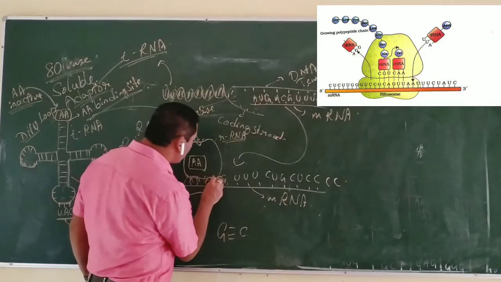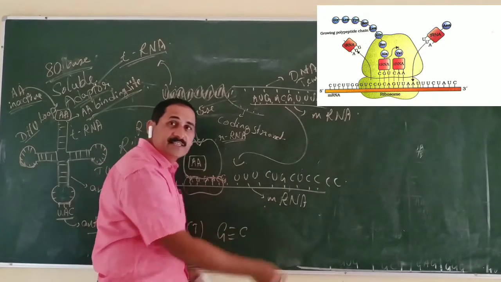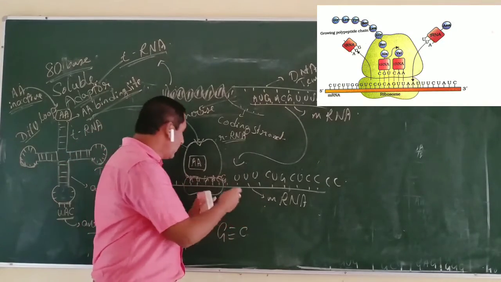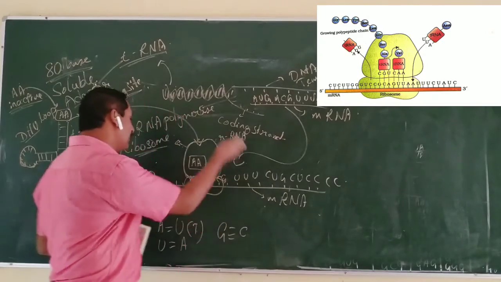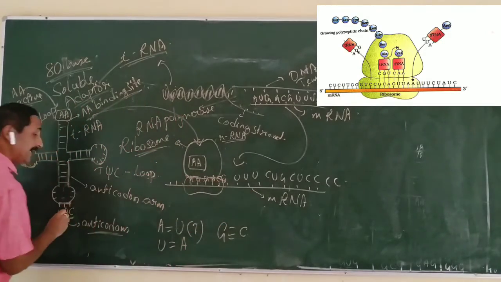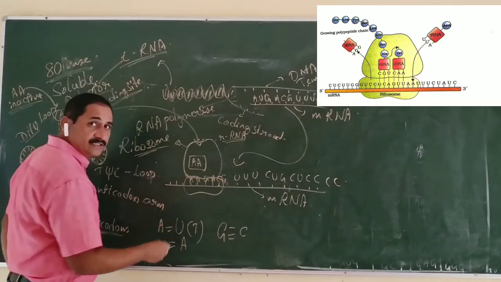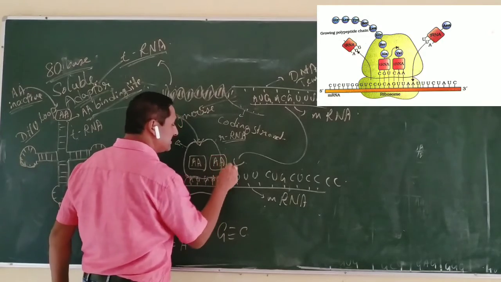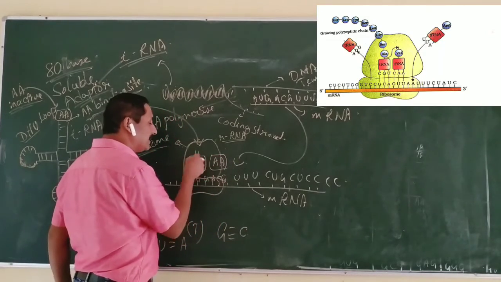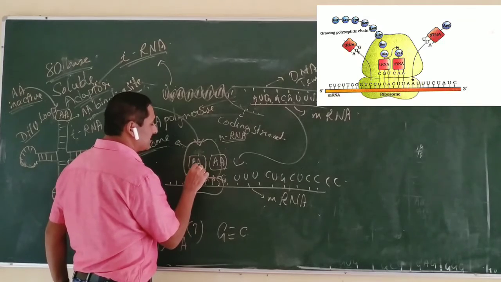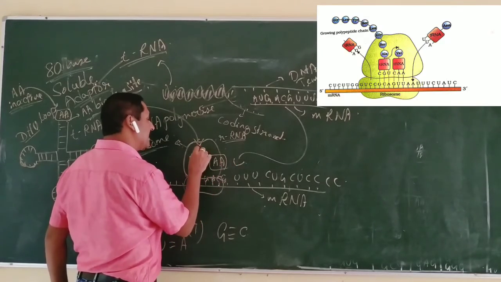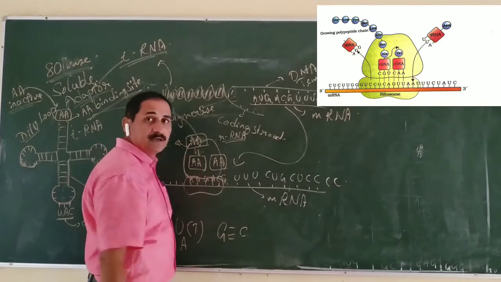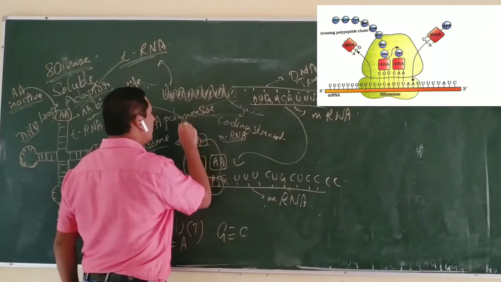Then the second codon, ACG. Not only ACG, in different processes you can see different types of codon. Whatever the next codon is, another tRNA with a different anticodon brings its amino acid, and this amino acid gets attached with the previous one. The first amino acid gets attached with the second amino acid by forming a peptide bond with the help of an enzyme, peptidyl synthase. It forms one more amino acid link.